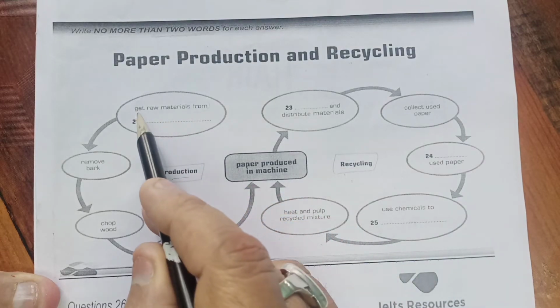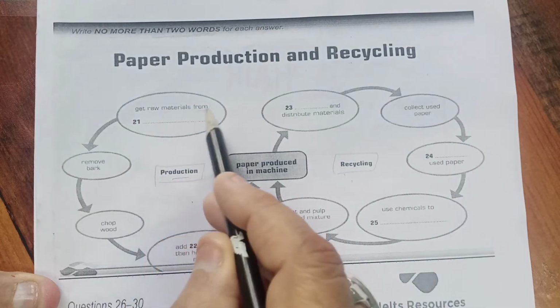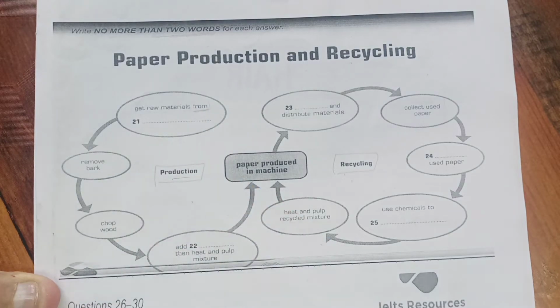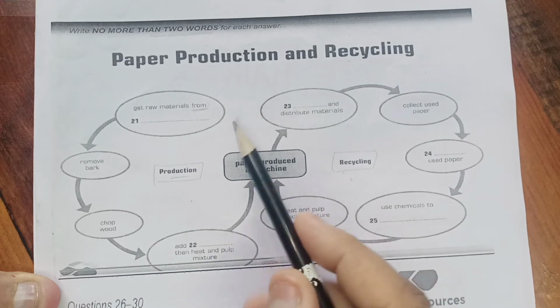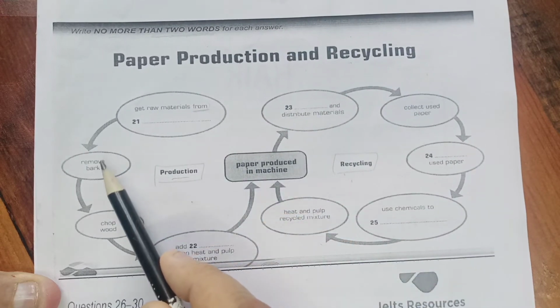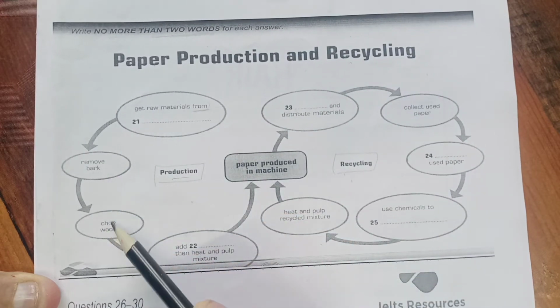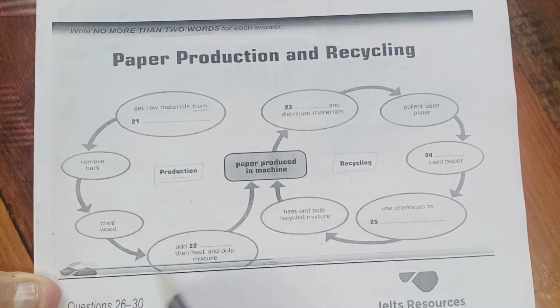It starts with: get raw material from. So we have to collect the raw material from some agency or some office or some store or something like that. After that, it moves to remove bark, and then chop wood, then add dash,